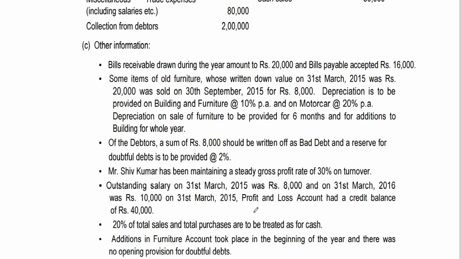To find out the opening capital, use the statement of affairs. This P&L account credit balance will be taken to the balance sheet liability side, and it will continue in the closing balance sheet also. If there is a profit, it is to be added to this 40,000. If there is a loss, it is to be subtracted. If it is a current year net profit, it is to be added. If it is a current year net loss, it is to be subtracted.